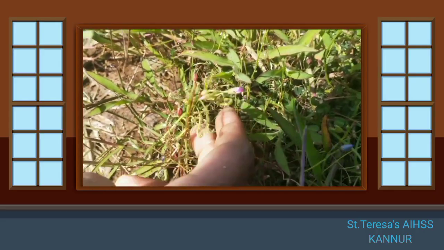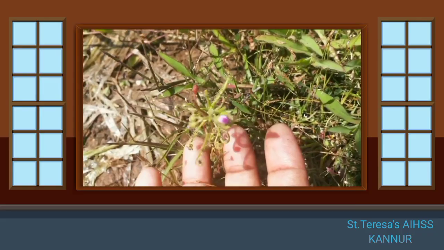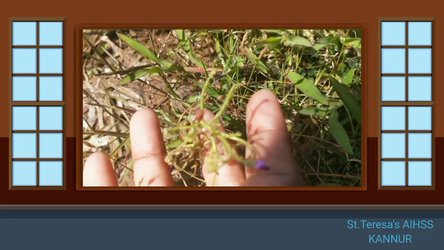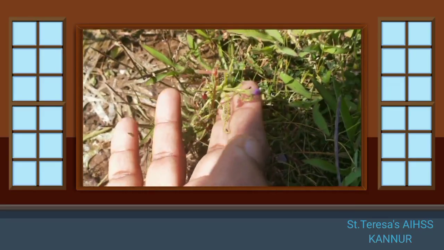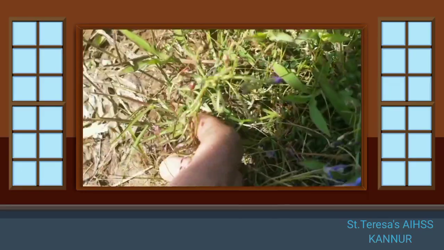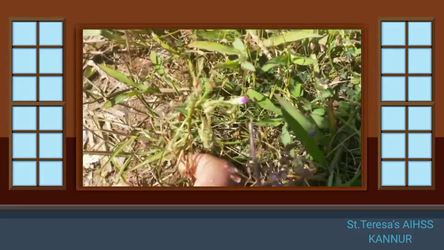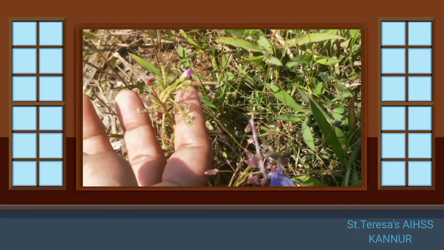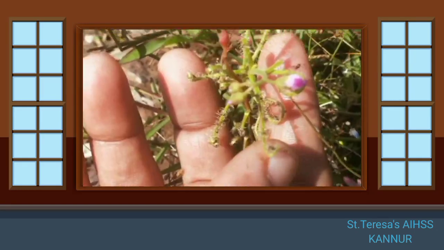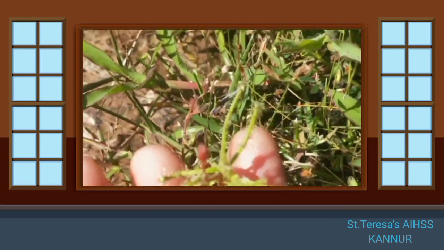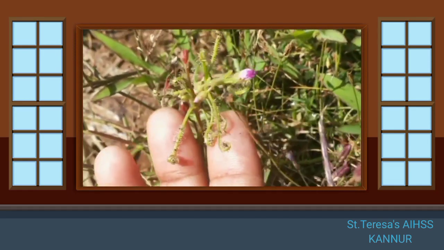Now see here. Here we can see one type of carnivorous plant, that is called sundew. You have learned about this in the 5th standard. Here you can see sundew. This is also called Drosera. What is the peculiarity of this plant? You can see here. It has hair-like projections, and when the insects come and sit on it, it will just roll up and squeeze it inside. So this is the peculiarity of sundew.